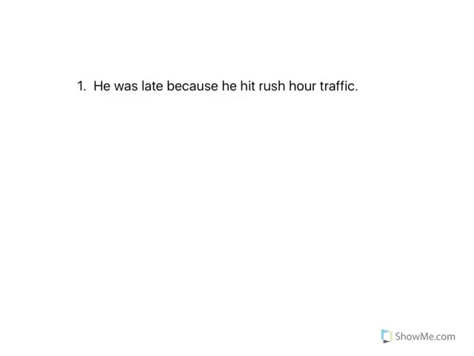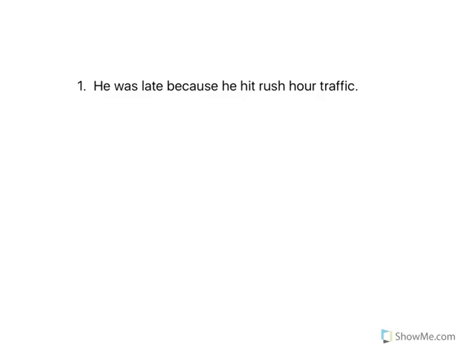So our first sentence says, he was late because he hit rush hour traffic. And you should initially think, once you see the word because, that this is a subordinating conjunction, so this must be a dependent clause: because he hit rush hour traffic. This cannot stand alone as a sentence because of the subordinating conjunction. So here you say he was late is an independent clause, so thus we have both an independent clause and a dependent clause, which means we have a complex sentence. So let's begin labeling it.